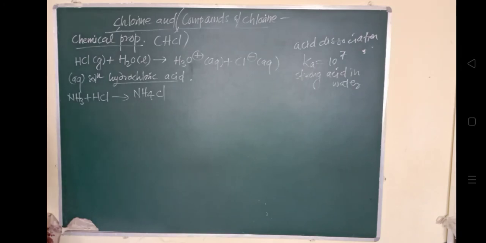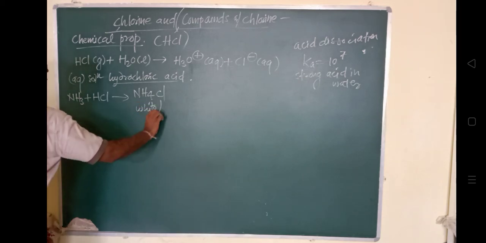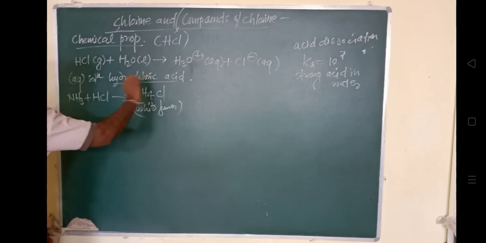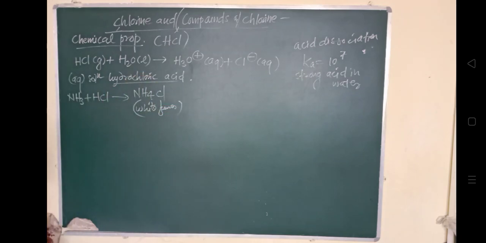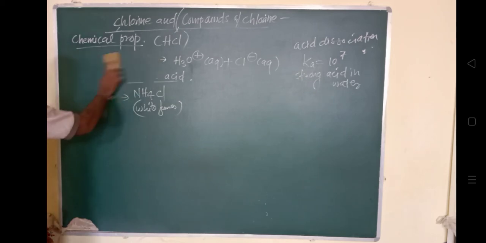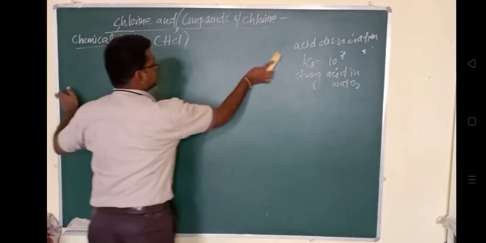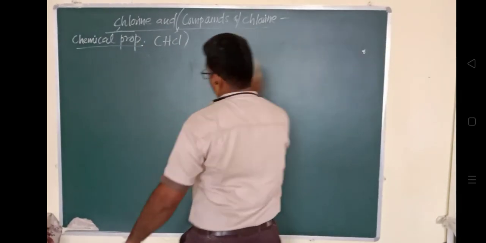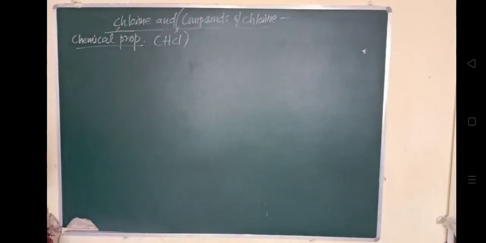And the last is very important. Very important chemical property of this hydrochloric HCl, and that is called aqua regia. We have already learned about this aqua regia. बराबर एक बार पढ़ा हुआ है हम लोगों ने aqua regia. I think solutions में या ionic equilibrium में पढ़ा होगा हम लोगों ने aqua regia. So it is the reaction with noble metals. So its reactivity with the noble metal.